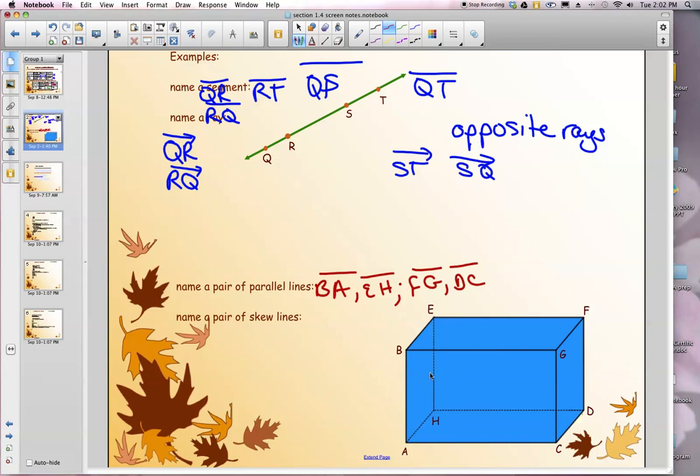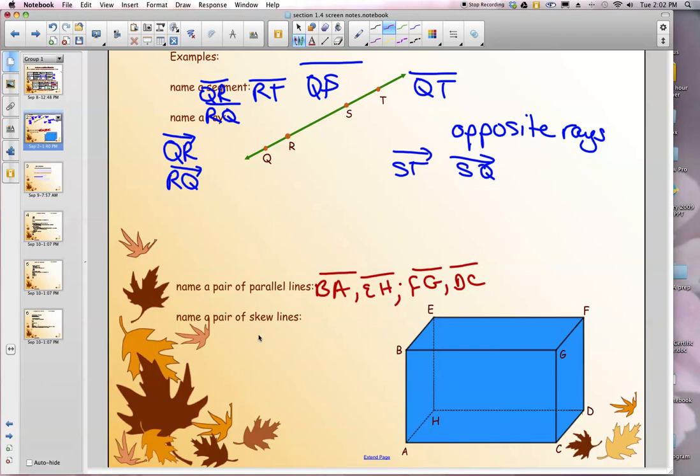There's lots of them. There's 1, 2, 3, 4, 5, 6, 7, 8. I believe there's at least 8 there. Oh no, 9. BE and CD would be parallel. FG and HA would be parallel. So there's at least 10.